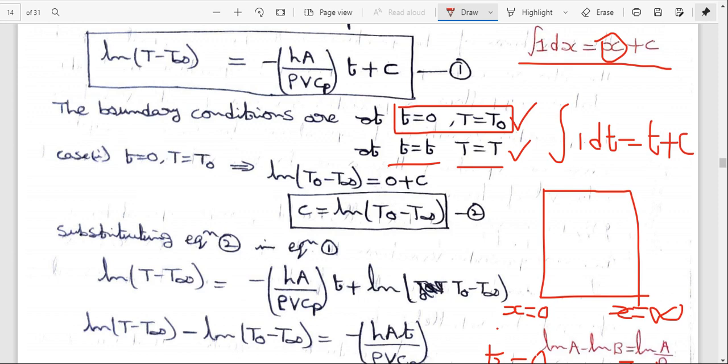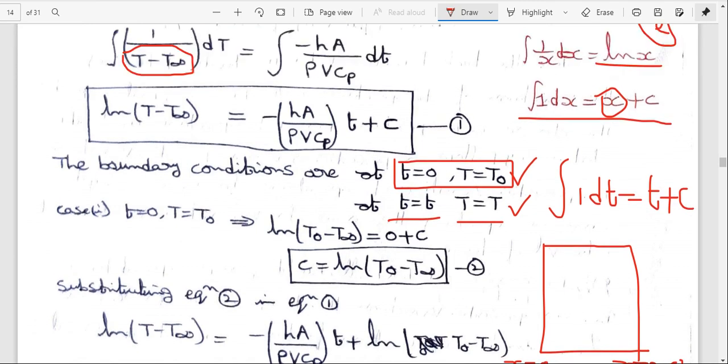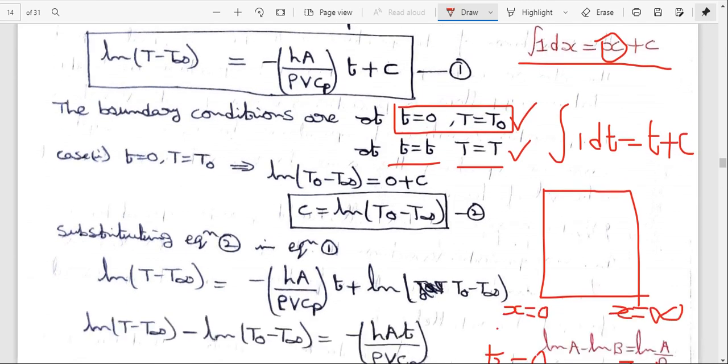Case 1, substituting these boundary conditions into this equation. The boundary conditions are t equal to 0, T equal to T naught. So ln of (T minus T infinity), where T is equal to T naught, gives ln of (T naught minus T infinity) is equal to the constant term into 0, plus c.